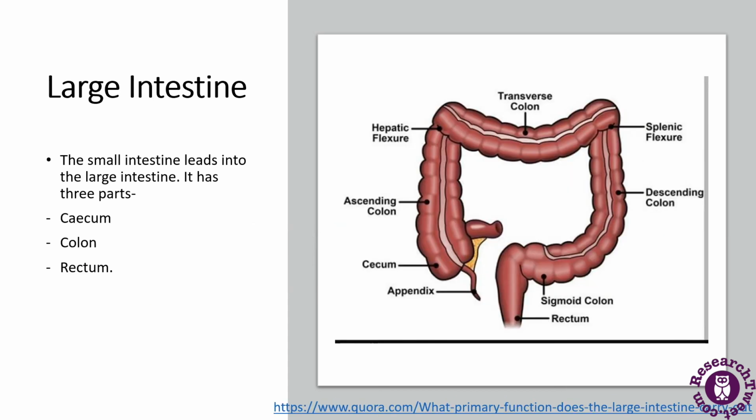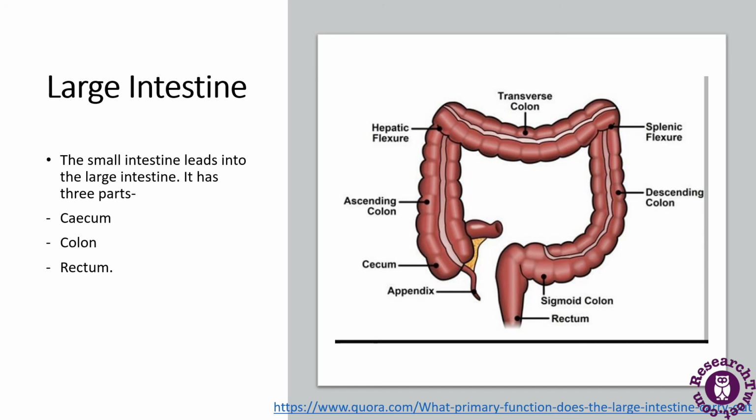The last part of the alimentary canal is the large intestine. The small intestine leads into the large intestine, which is larger in diameter compared to the small intestine, but shorter in length.